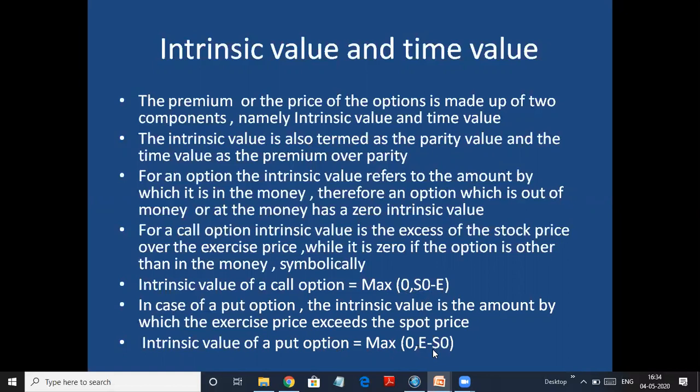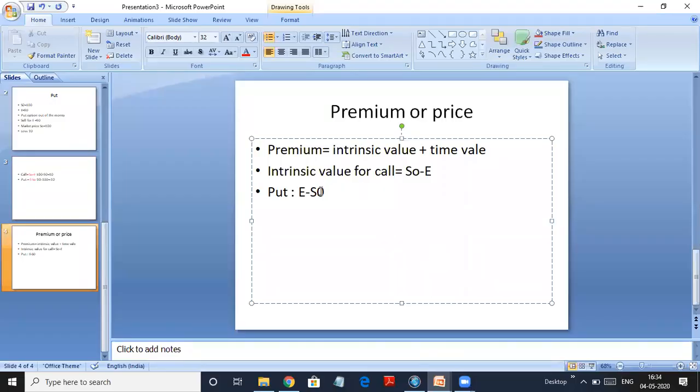So these are the two formulas which I told you should be used for intrinsic value. So for put, E minus S0, for call, S0 minus E. And if it comes as negative, we should take it as 0. So it is maximum of 0 or S0 minus E. And here also for put, it is maximum of 0 or E minus S0. So this is how the intrinsic value formulas are derived.